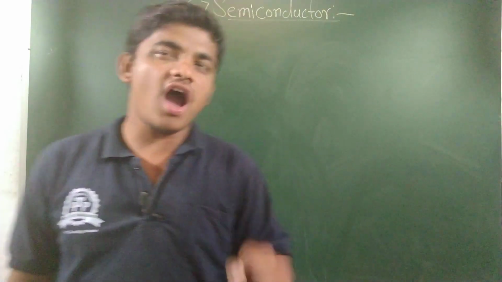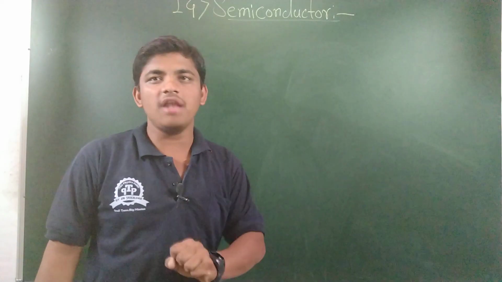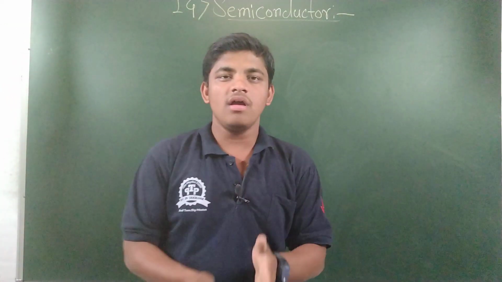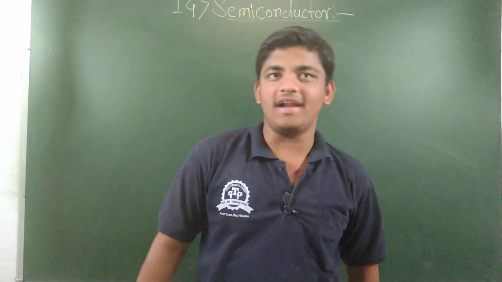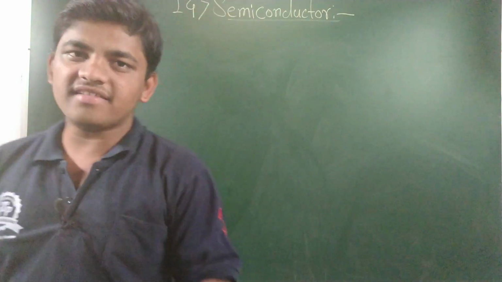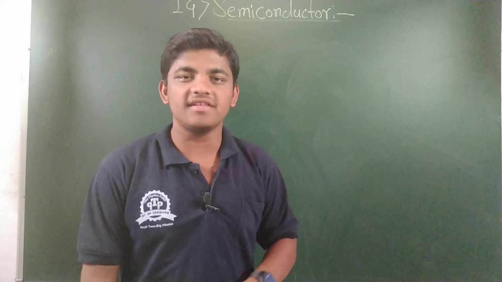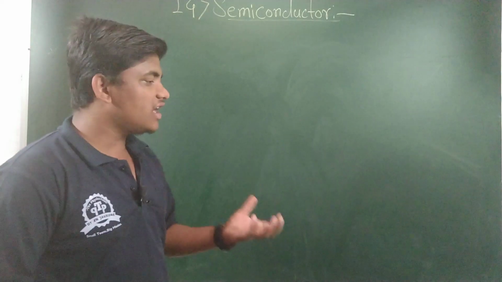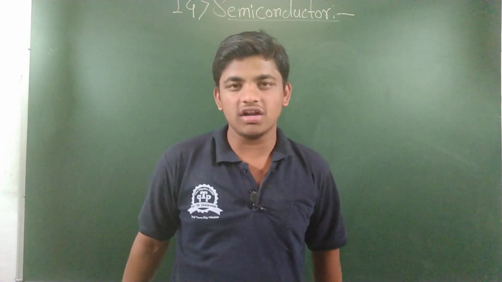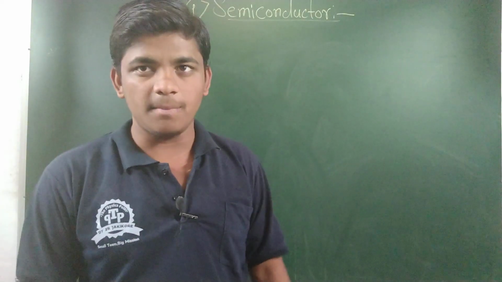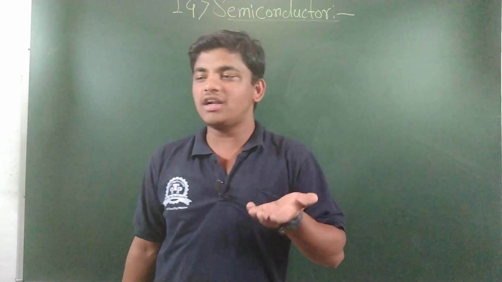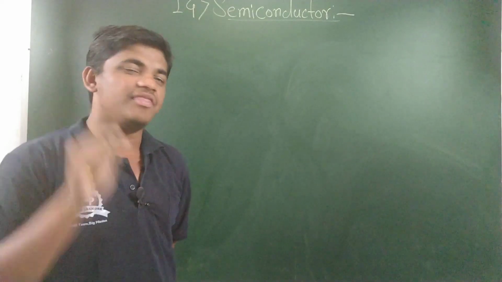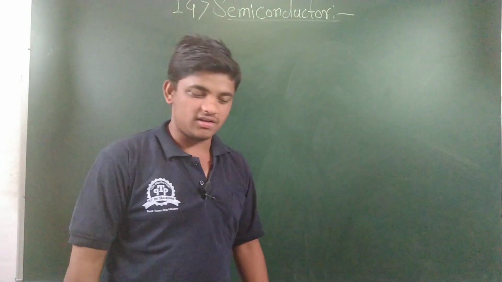In the previous lectures, we discussed only the definition and meaning of the word semiconductor. The semiconductor comes in between the insulator and conductors. It is a material, not a metal, which acts as a perfect insulator at 0 degree Kelvin temperature. If the temperature is increased, the conductivity of that material increases, and this material is called a semiconductor.